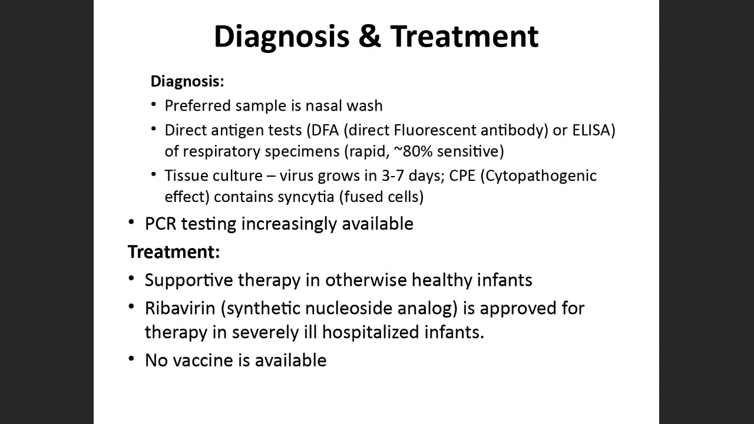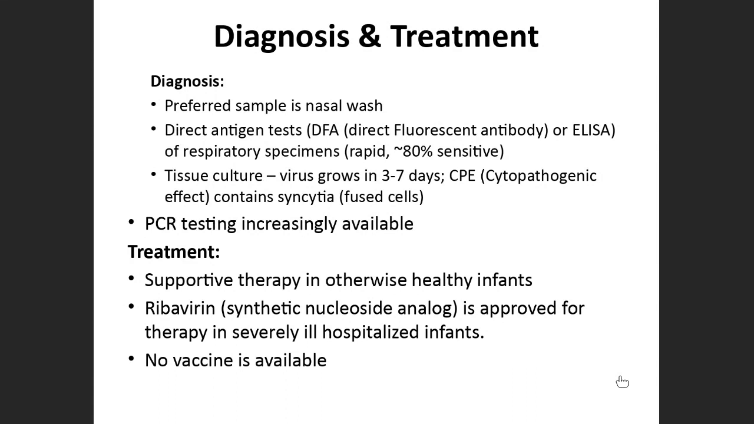We can grow the virus. The virus takes around a week to grow, and it will show the cytopathic effect in tissue culture, that is, formation of syncytia. In the laboratory, we can see the syncytia formation, how the cells are fused with one another. This is how we can isolate the virus, and definitely we can also do this with PCR.